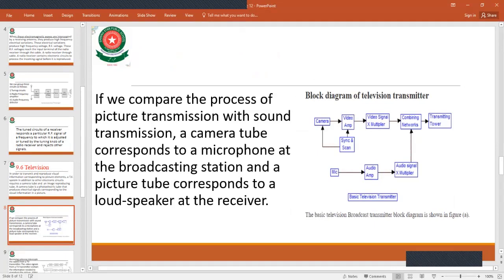A camera tube corresponds to the microphone at the broadcasting station, and the picture tube corresponds to the loudspeaker at the receiver. The working of audio is the same as in radio. Our mic will change your sound into electrical signals, and camera and mic both correspond to each other.